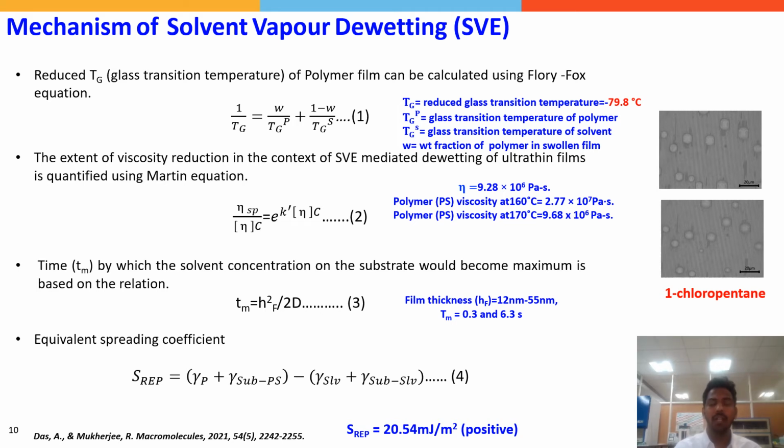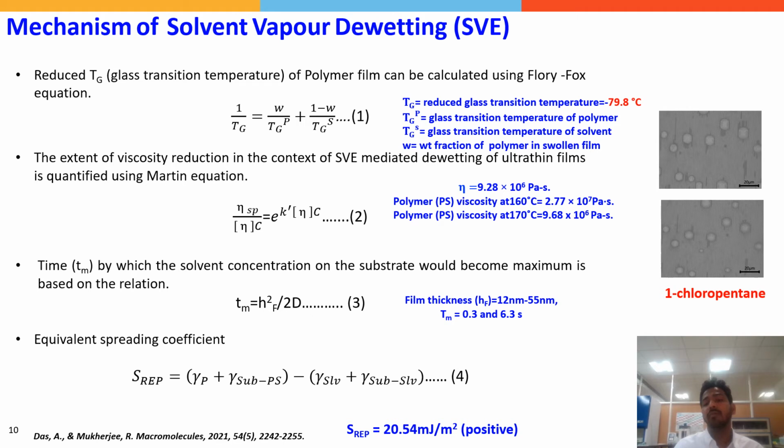But we know that in solvent vapor exposure, the dewetting completes in a few minutes, and we generally assume that this faster dynamics is due to the reduction in viscosity of the polymer by solvent uptake. But the polystyrene viscosity reduction by thermal annealing at 160 degrees Celsius is 2.77 × 10^7 Pascal seconds.